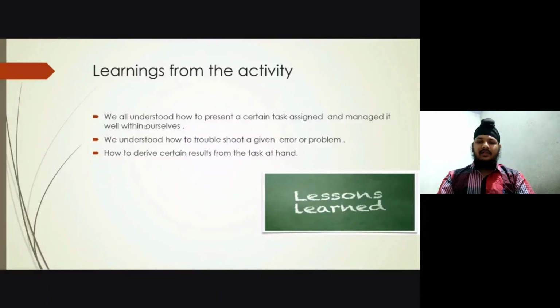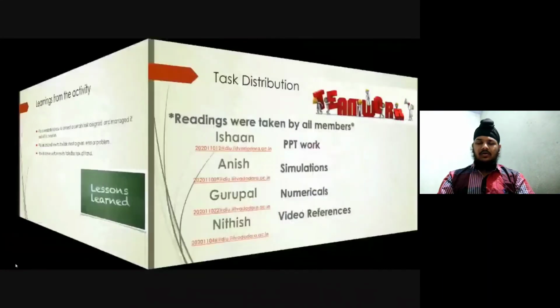Learnings from the activity: we all understood how to present a certain assigned task and managed it well among ourselves. We understood how to troubleshoot a given error or problem, and how to derive certain results from the task at hand. Now Ishan will continue.